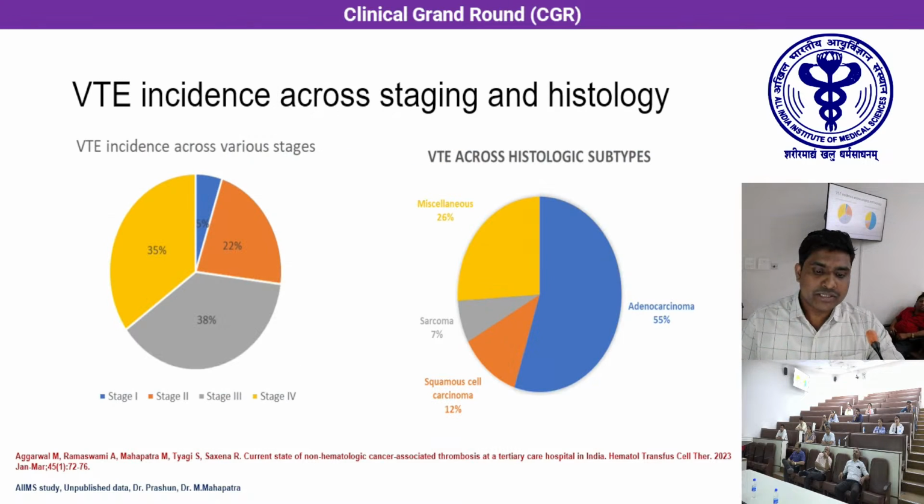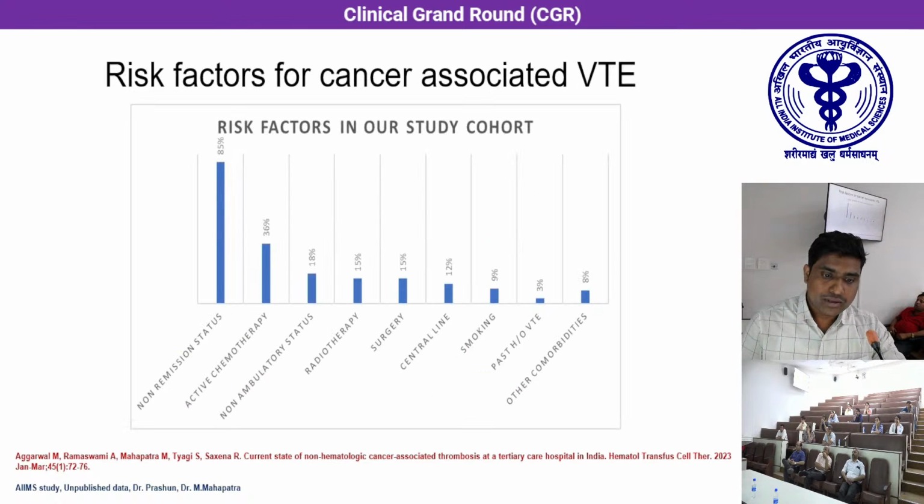Talking about the VTE incidence across various stages, advanced malignancies with metastasis, that is stage 3 or stage 4 malignancies, were more commonly associated with development of venous thromboembolism. Whereas talking about the VTE across histological subtypes, adenocarcinoma contributed to more than 50% of the incidence of venous thromboembolism.